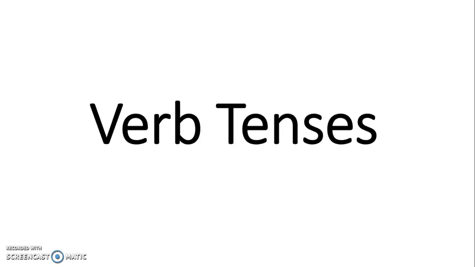So you can change verbs in different ways. You can make them past, present, future. You can make them simple, continuous, or perfect. So there's a lot of ways you can change verbs in English depending on the meaning you want. I think in Arabic it's more simple than in English. Okay.